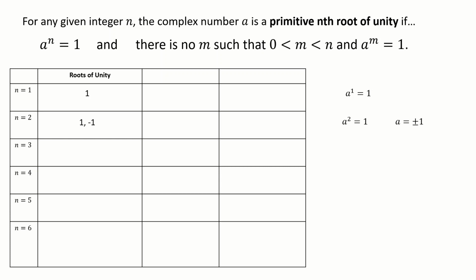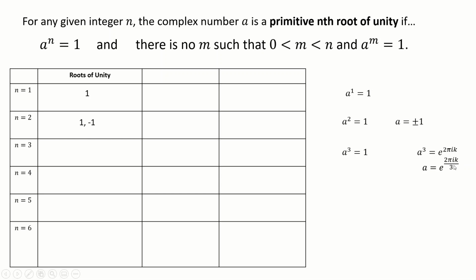For n equals 3, it starts to get a bit more challenging. We know that we need to solve a cubed equals 1. We know that 1 is going to be a solution, so we could factorize that out and get a quadratic, which we could solve. But to generalize this, it's going to be helpful to remember something you do in complex numbers, which is to write 1 like this. You write 1 as e to the 2 pi i k, where k is just any integer. Once you've got that, you can now take the cube root of both sides, and a is e to the 2 pi i k over 3.